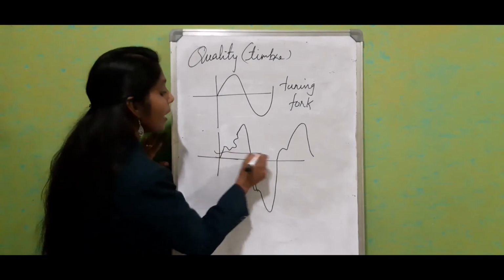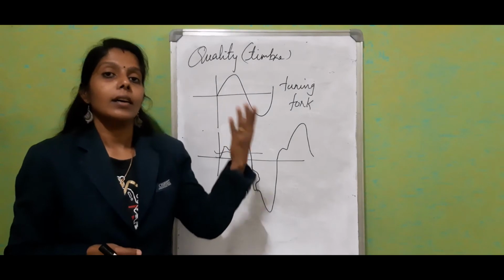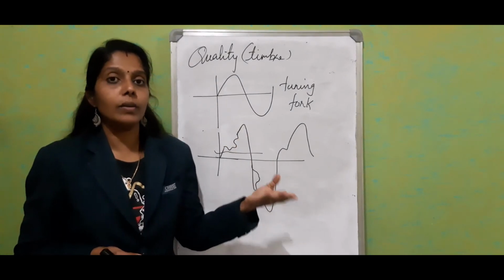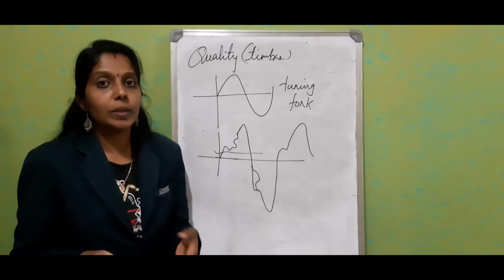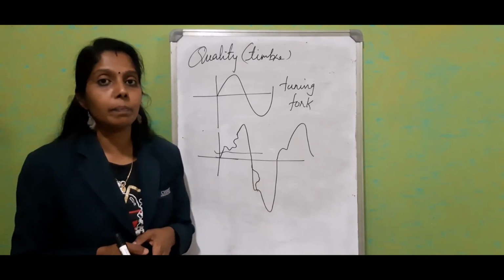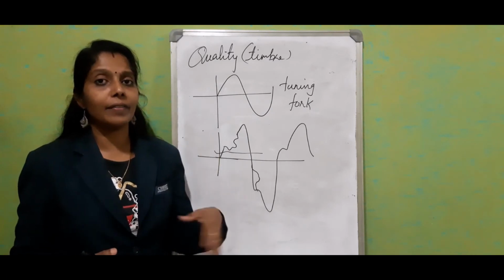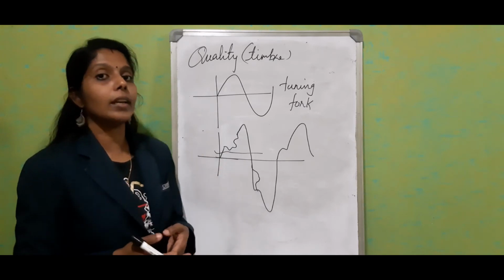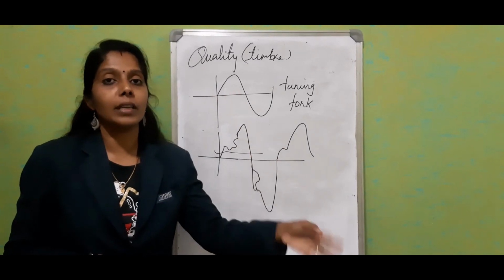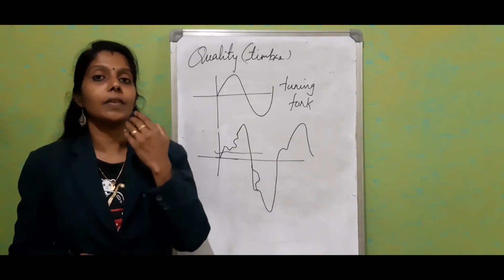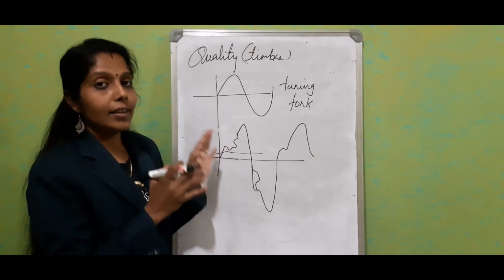So actually, this waveform, the subsidiary note, will help us to distinguish the sound between two instruments or two different people who produce sound with the same loudness and pitch. That is the reason you are able to identify a person's voice without watching them. Without watching the musical instruments, you are able to identify the note, whether it is from a guitar, piano, or flute, whatever it is. So this waveform decides the quality.